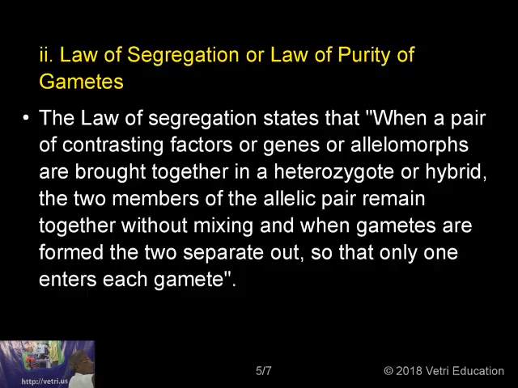So this is the law of segregation, the next law, but we will go for the discussion of the law of dominance. What the law of dominance states: when you take a pure breeding variety of a tall plant and cross it with a dwarf variety, you get all tall in the F1 generation.